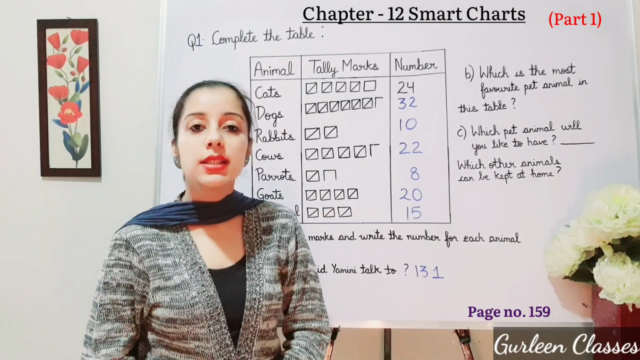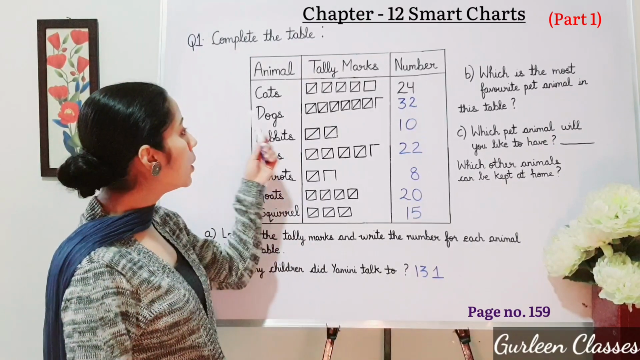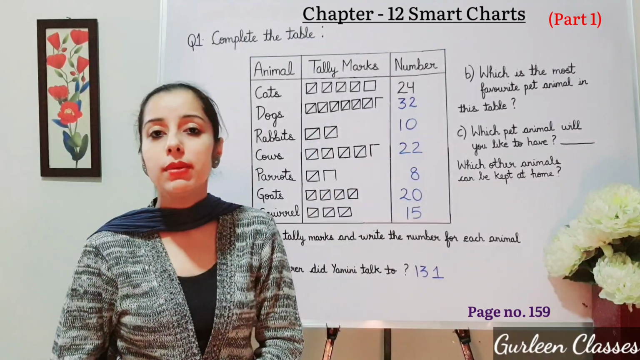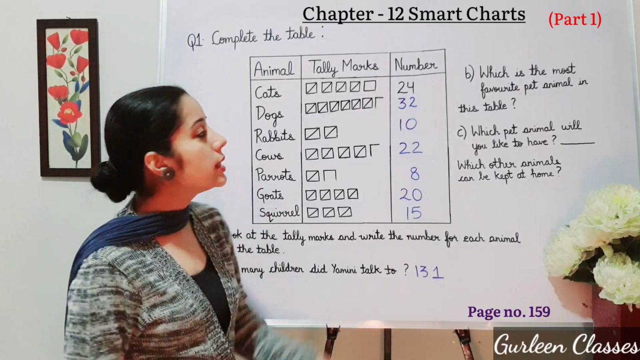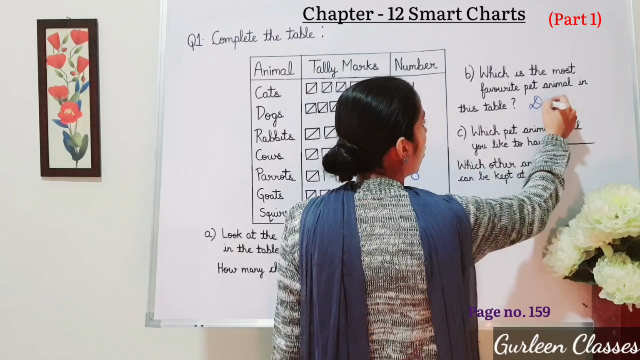Now B part, which is the most favorite pet animal in this table? So in the table we can see dogs is the most favorite pet animal in this table, as the number is 32. So let us write here D-O-G, dog.